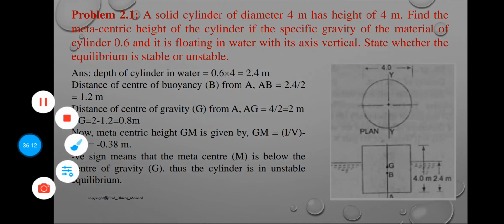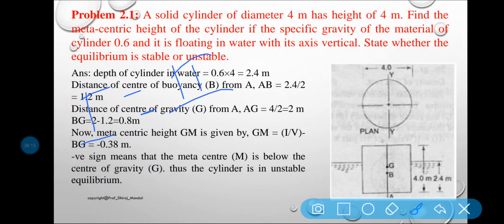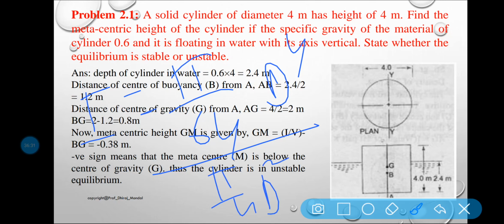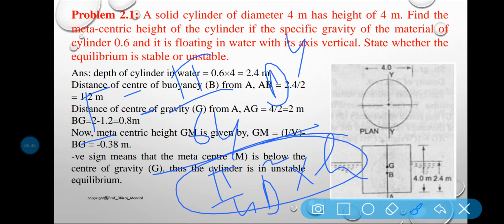So can I find out I? I is equal to pi by 64 d to the power 4, and V is equal to the volume of the cylinder in water. Can I find out the volume of the cylinder in water? So it is pi by 4 d square into H, that is the volume. Pi by 4 d square, isn't it? So put the value pi by 4, d is equal to 4, H is equal to 2.4.